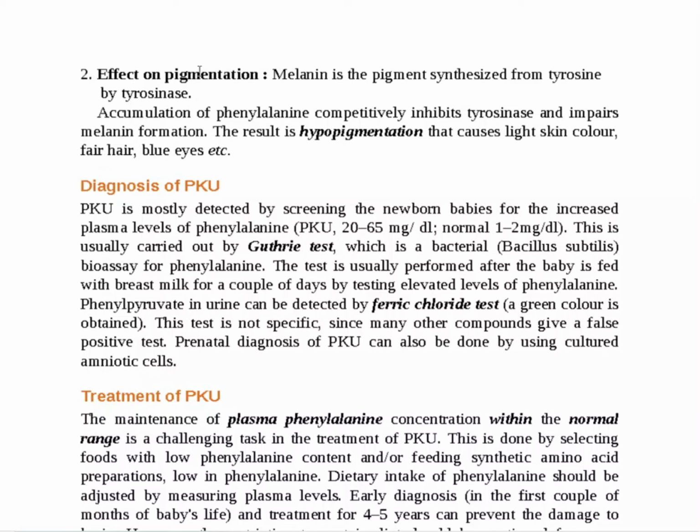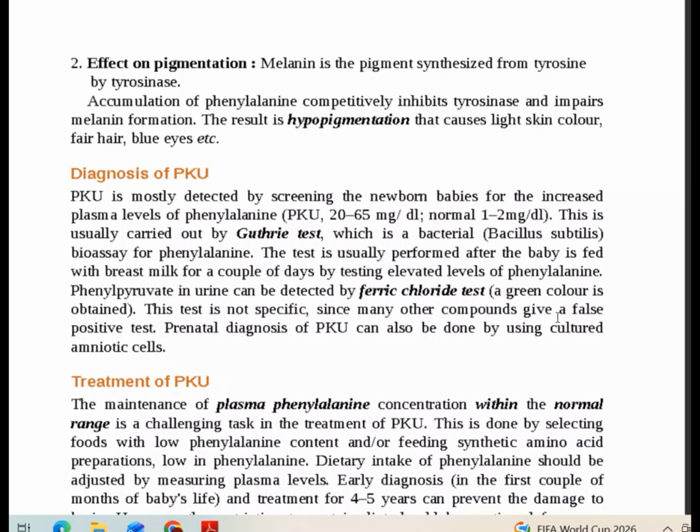So the effects are found in the skin and also the central nervous system. Now, how is PKU diagnosed? PKU is mostly detected by screening newborn babies for increased plasma levels of phenylalanine, which is 20 to 65 mg per deciliter. Normally it is 1 to 2 milligrams per deciliter.